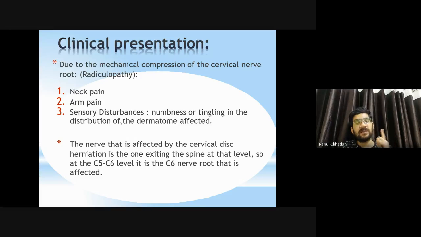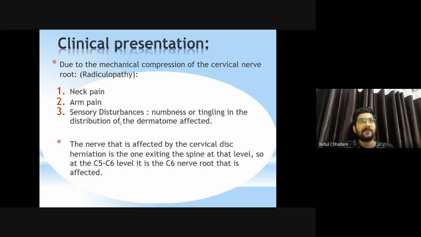So first, the patient will complain of neck pain. Second, arm pain, wherever it radiates, specifically in the cervical region it is arm pain; in the lumbar region there will be back pain and even lower limb pain. Sensory disturbances, numbness or tingling in the distribution of the dermatome affected. Yes, so as we talked about, the whole distribution of the nerve will get affected.